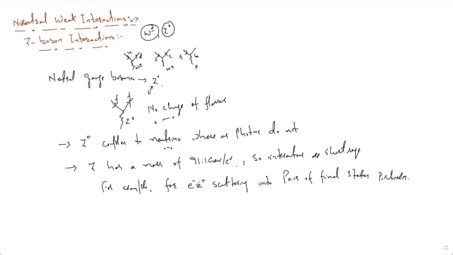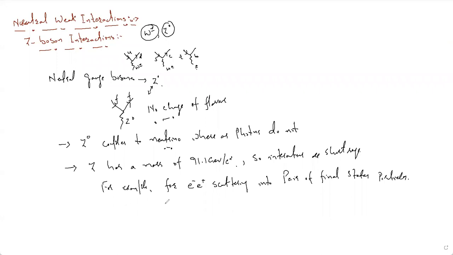What actually happens? The electron will annihilate with the positron as a result. They are massive particles, so there is a conversion of mass into energy. As a result, we will get some energy, and that energy is released in the form of photons.